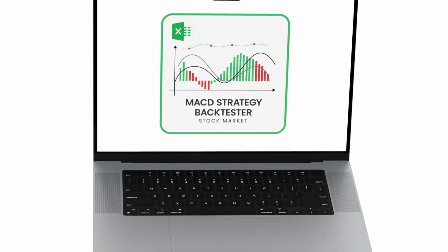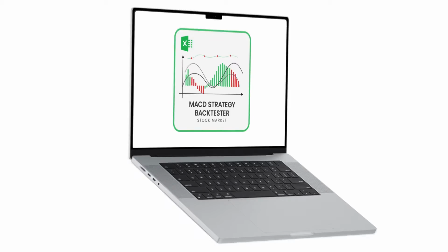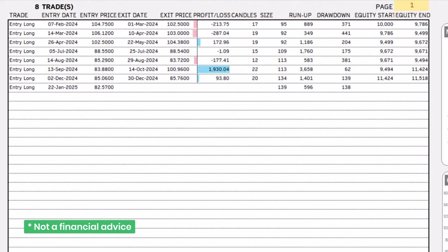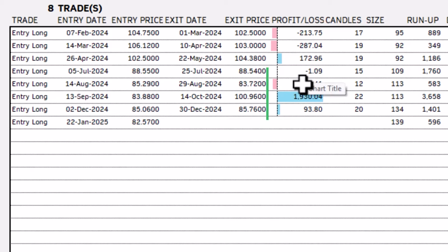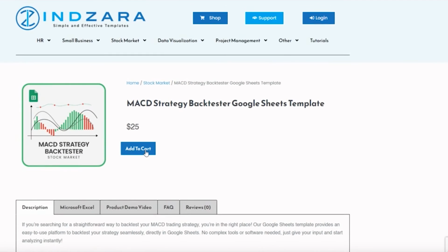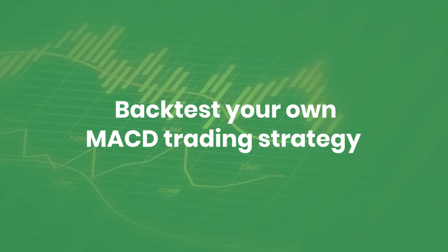$1,518. This template automatically backtests your specific trading strategy for this stock symbol using historical market data and shows which trades you would have entered if you had used this specific strategy and shows whether it would have been a profitable trade or not.